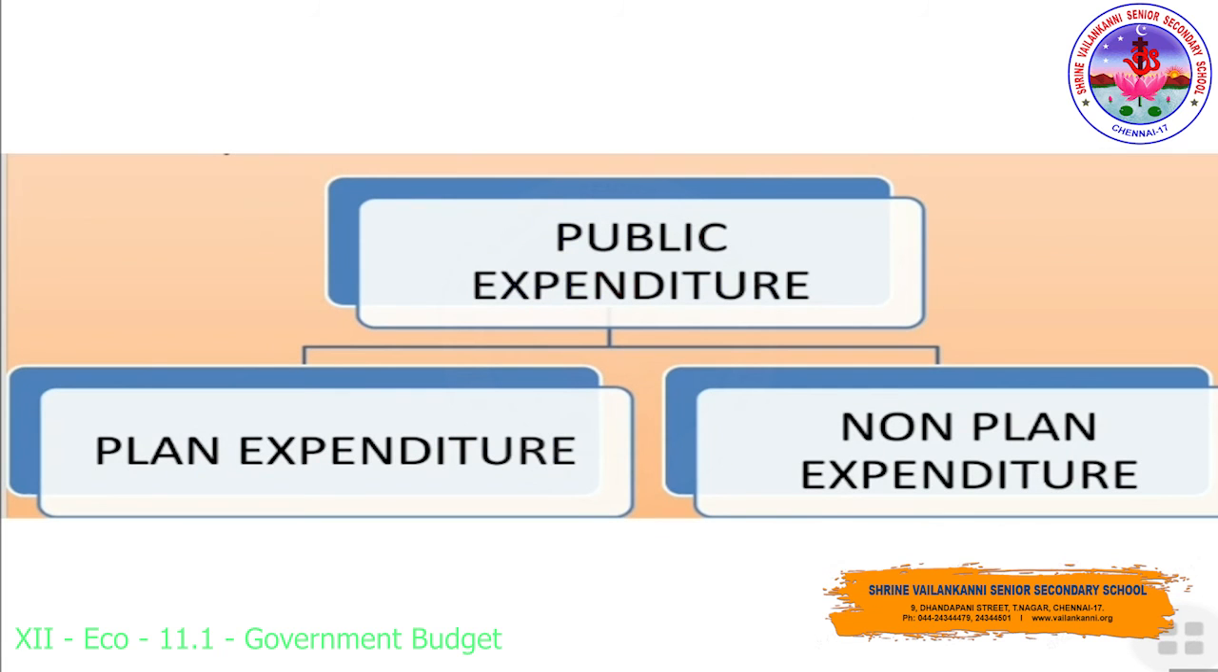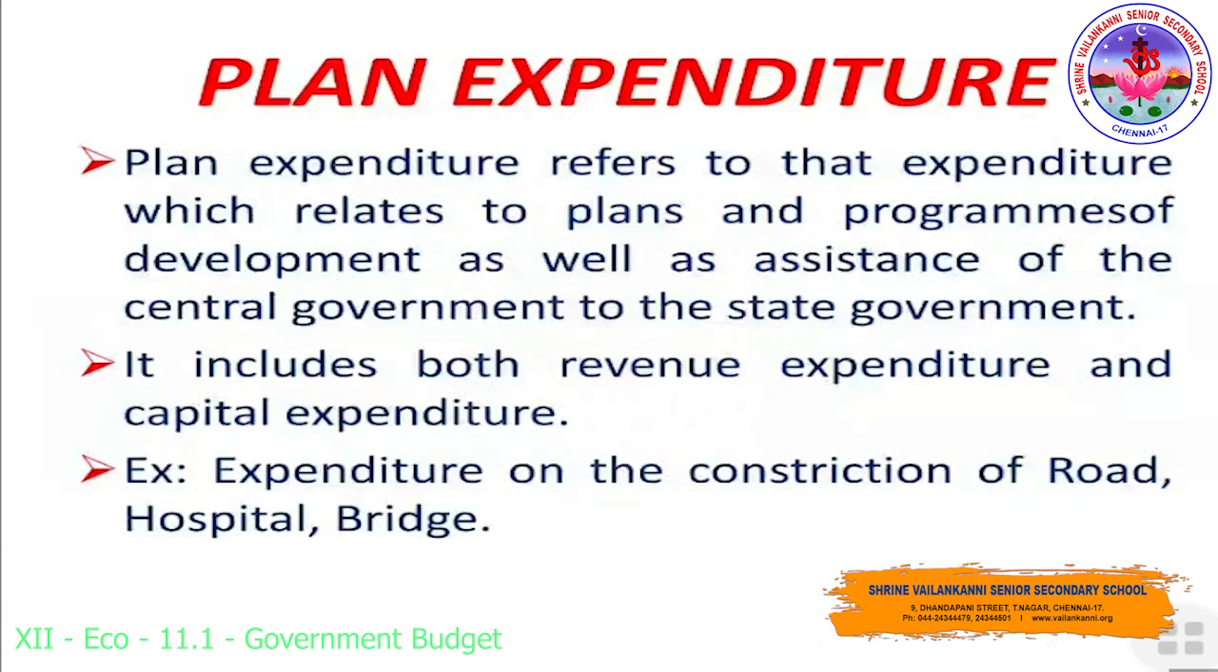Now, let's move on to public expenditure. Under public expenditure, there is planned expenditure and non-planned expenditure. Let's start with the first one, planned expenditure. Planned expenditure refers to the expenditure which relates to plans and programs of development as well as the assistance of the central government to the state government. It includes both revenue expenditure and capital expenditure. Examples of planned expenditure are construction of roads, hospitals, and bridges.